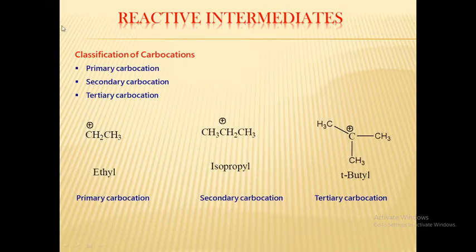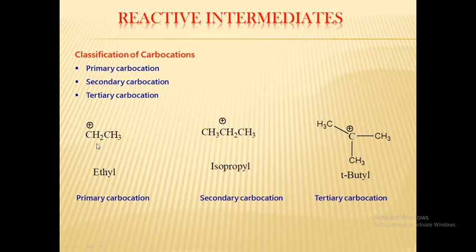In this slide, we show the classification of carbocations. There are three types: primary carbocation, secondary carbocation, and tertiary carbocation. First, primary carbocation. This is the example of primary carbocation, that is ethyl carbocation.